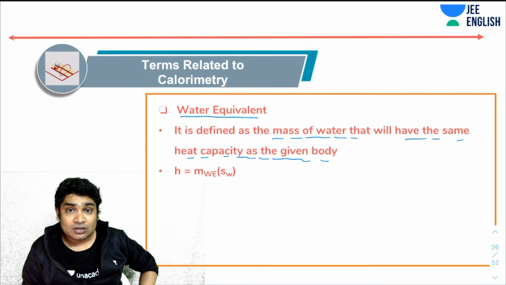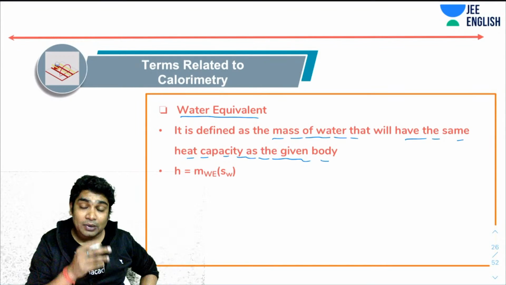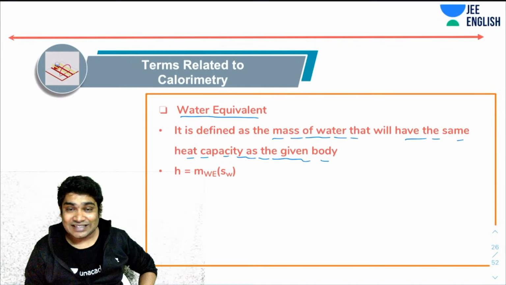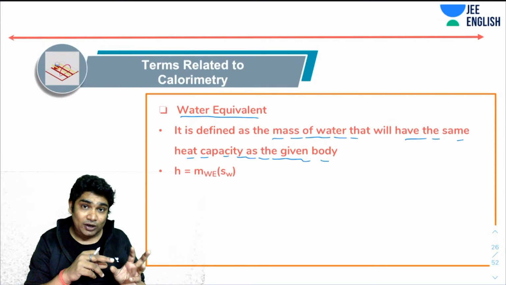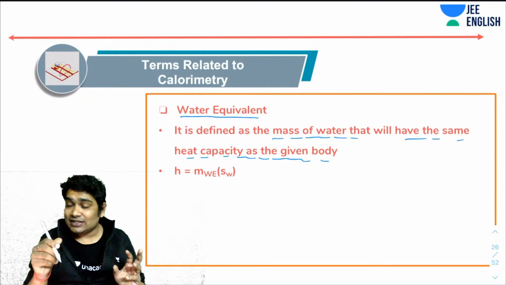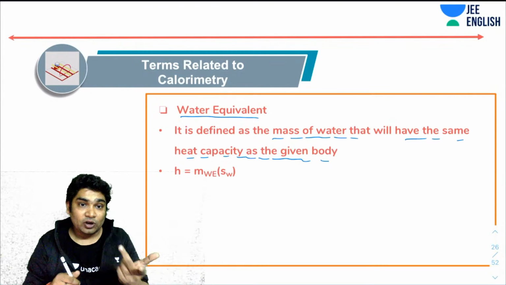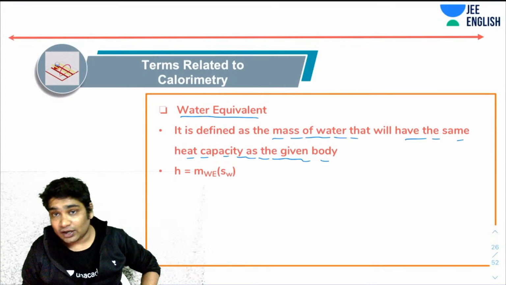What I want to judge is how much mass of water the same amount of heat Q would have increased in temperature by 1 degree. So if the same amount of heat Q can increase the temperature of m kg of water by 1 degree, then I will say the water equivalent of this is m. So for calculation purposes, I can replace this by m kgs of water. That is what water equivalent is.